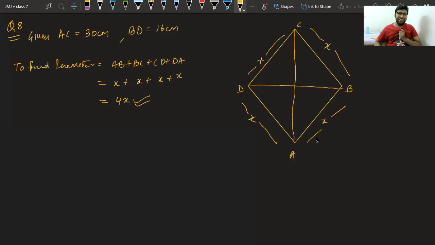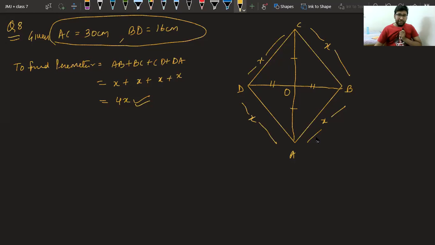Now class, can you tell me how can we find this X? Given to us are two diagonals. What shall we do to find the value of X? First, we have to use the property of rhombus. We know in a rhombus, diagonals bisect each other. That means OC equal to OA and OD equal to OB.